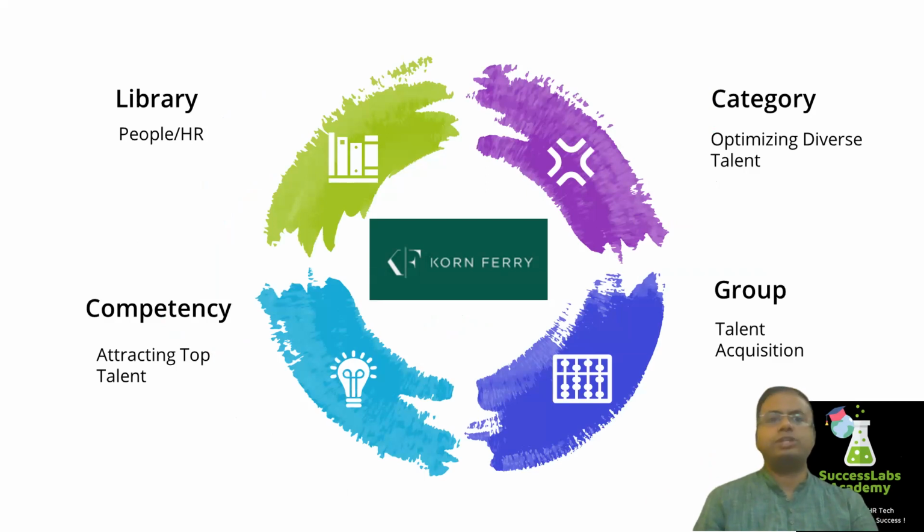You will have a people HR library, and inside that a category called optimizing diverse talent. The group can be talent acquisition, and the competency can be attracting the top talent. So this is one of the examples which you can model in our SuccessFactors competency center of capabilities framework. Okay. Hope it is clear.